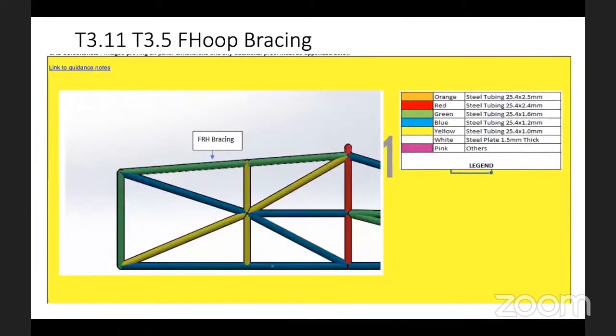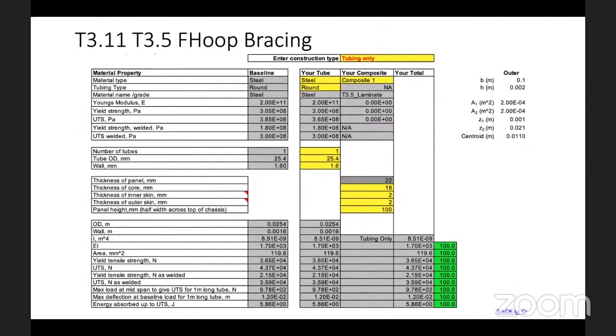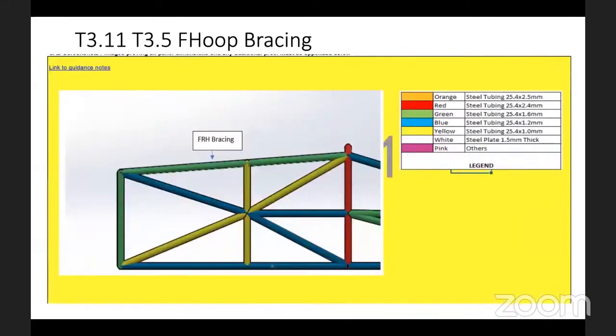In this case, if I see what is green, green is 1.6 wall thickness. Okay, 25.4 is the OD. If I come back to here, it is good. No problem with this. Everything is fine. And here they have highlighted to me the front hoop bracing. Fine.